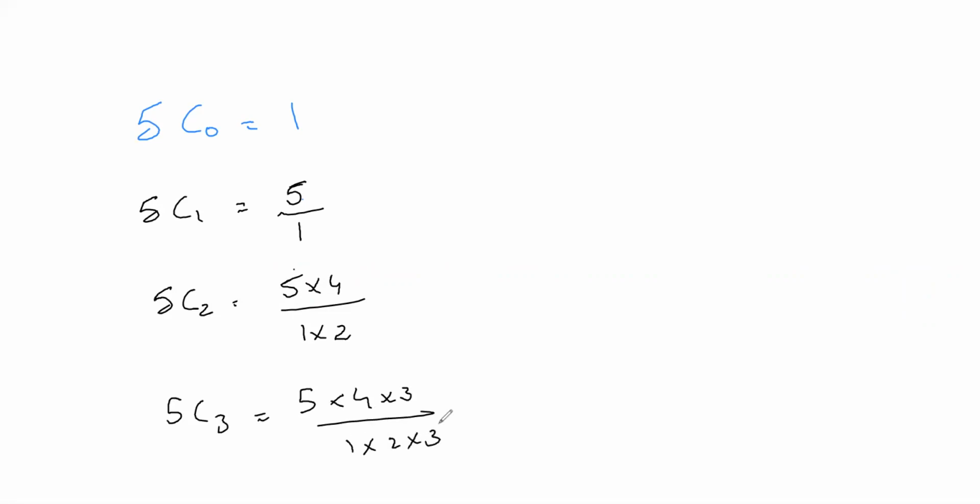Now, if we compare 5C2 and 5C3, these are the same, right? If I cancel this 3 here, what is this actually equal to? 5C2, correct? Because 5 minus 3 is 2, so 5C2.